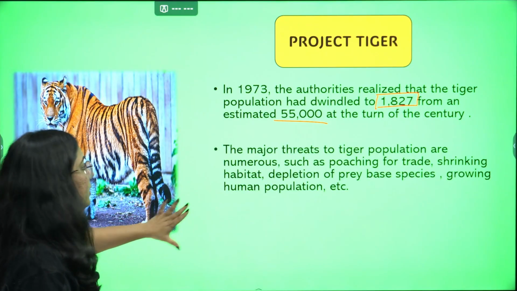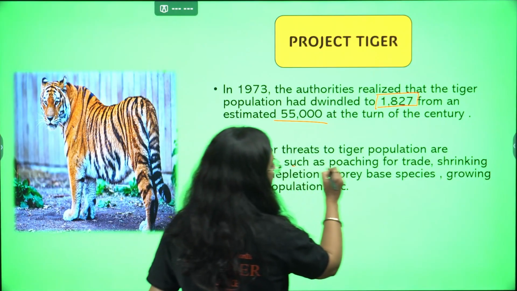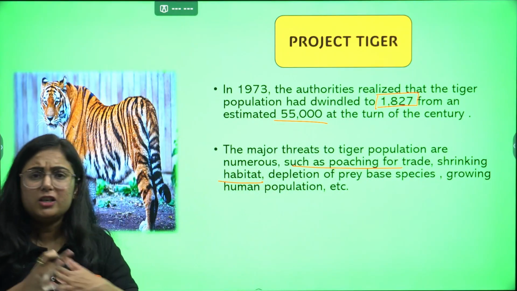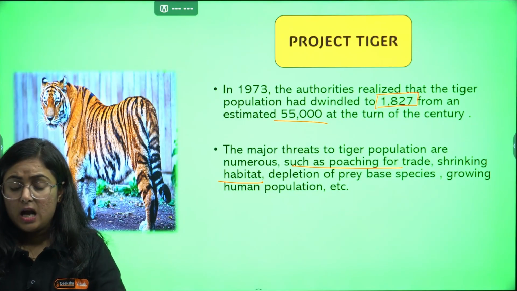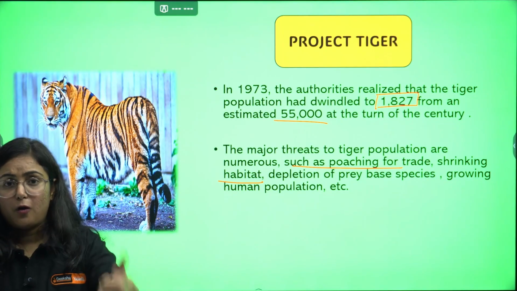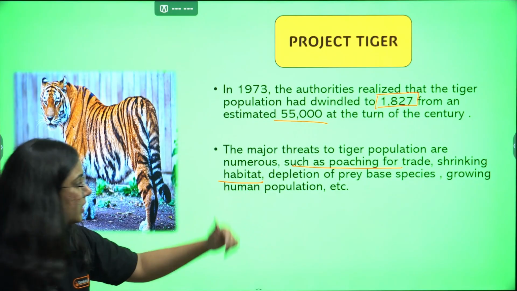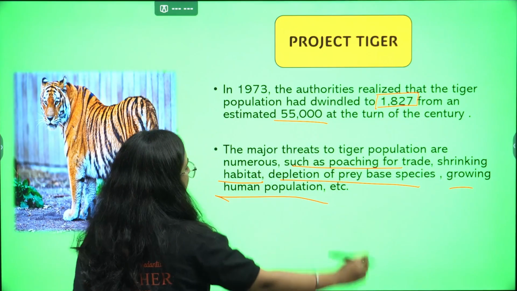The reason was a threat from numerous activities such as hunting and poaching for trade, the shrinking habitat, the human population increasing in great numbers, the cutting of forests resulting in the end of the habitat, depletion of prey-base species, growing human population, etc.